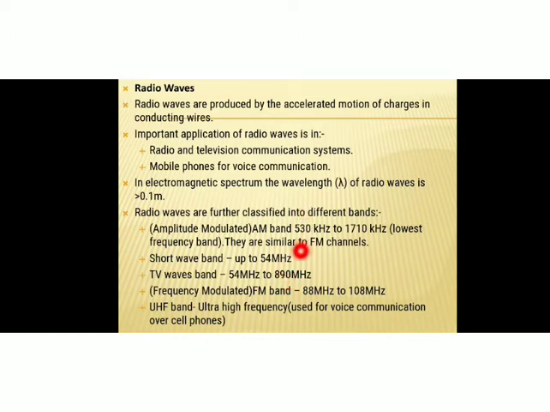So these are the different bands or different classifications of radio waves, and you can see the distribution of these different bands in your electromagnetic spectrum. Just go through that figure, the spectrum of electromagnetic waves, which I have shown in the previous video lesson.